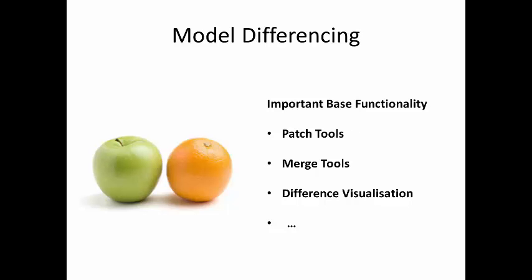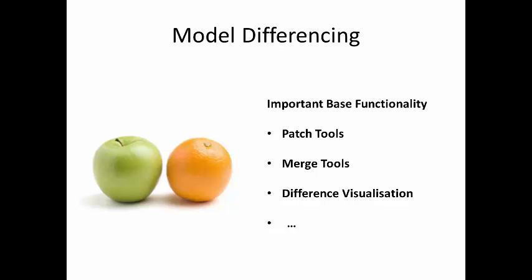So, let's get started with a short motivational introduction. Model differencing, that is the process of comparing two software models and computing correspondences and differences between them, is arguably the most important base functionality for model versioning. Many advanced model versioning tools, for example patch and merge tools, rely on algorithms that compute high-quality correspondences and differences